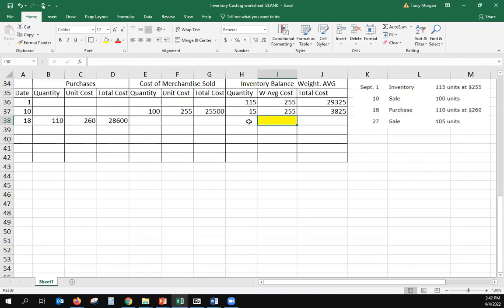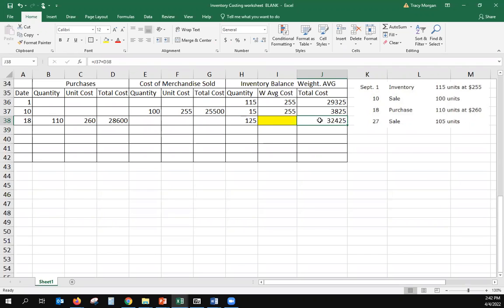Step one, I'm going to figure out how many units I have after the purchase on the 18th. I started out with 15 and then I purchased 110 more, so I actually have 125 units in my ending inventory. The next thing I'm going to calculate is the total price. I'm going to add the cost of those 15 units plus the cost of those 110 units I just purchased to get my total cost.